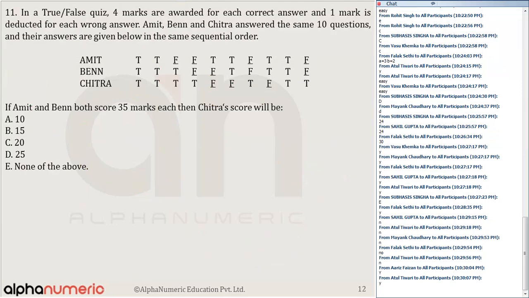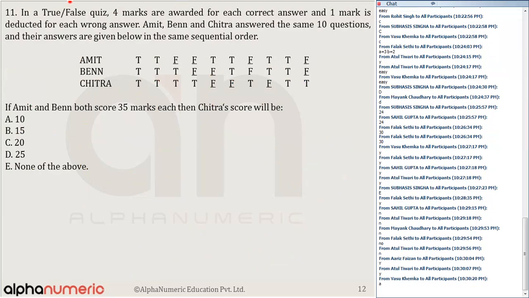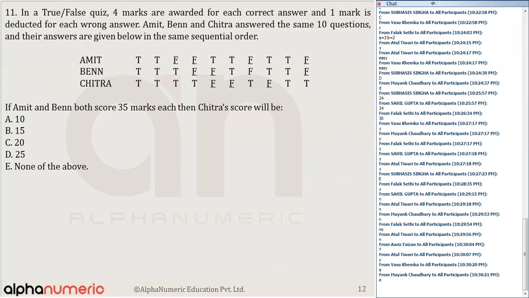Question number 11. Let me see how many of you have got it right. The correct answer is option A. 43% of you have got it right.